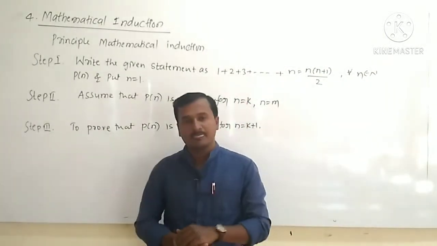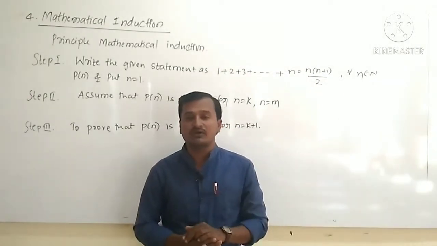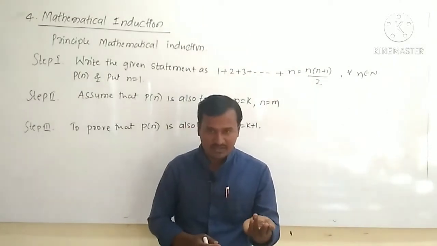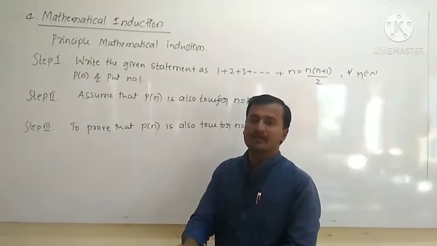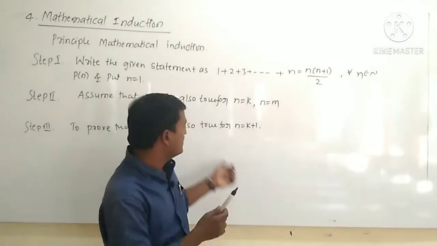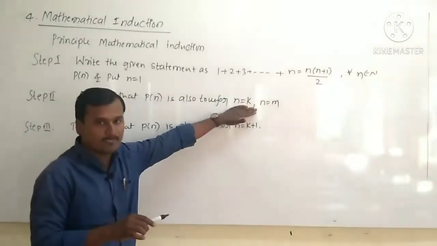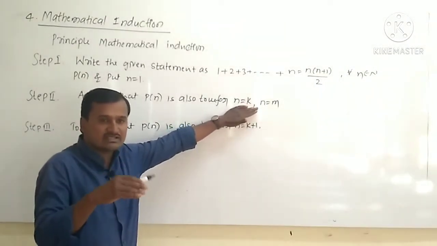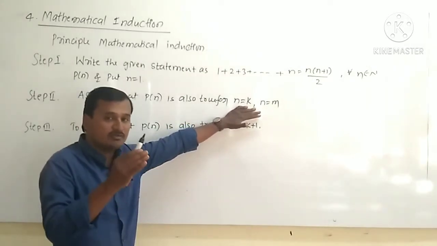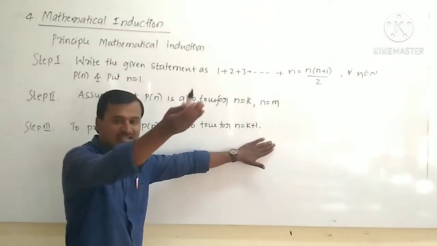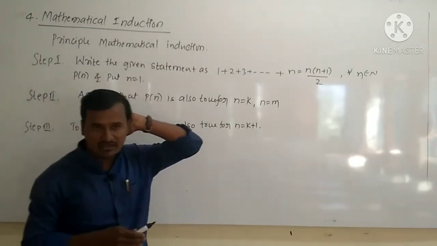After that, in the second step, we have to assume that P of n is true for n equal to k. Then in the third step, we have to prove that the given statement is also true for n equal to k plus 1. Here n is a natural number. If it is true for n equal to k, then we must prove that it is also true for its next term. So these are the steps involved in the principle of mathematical induction.